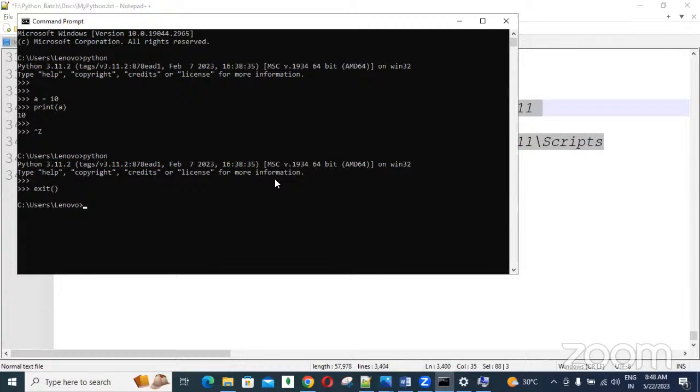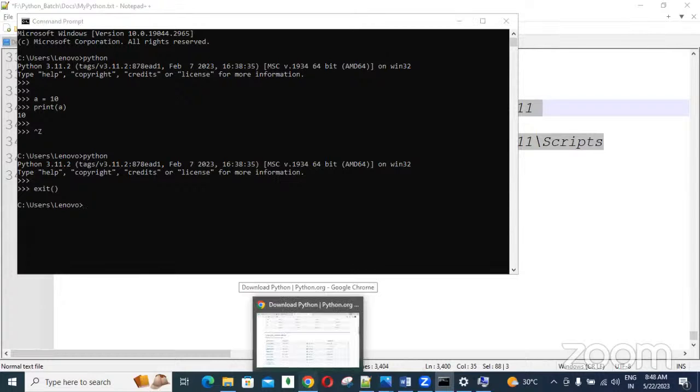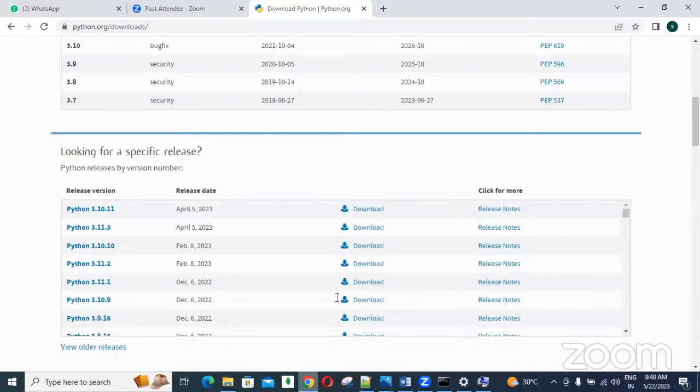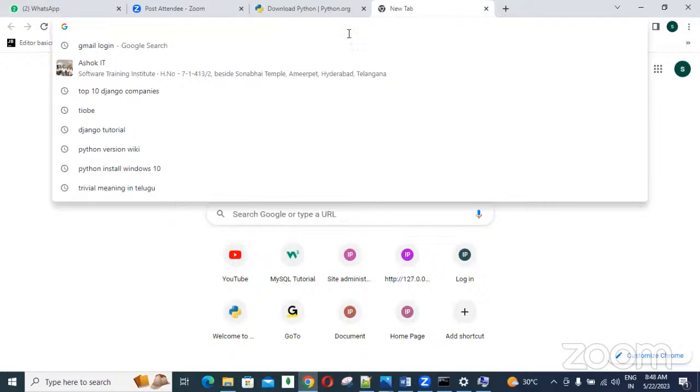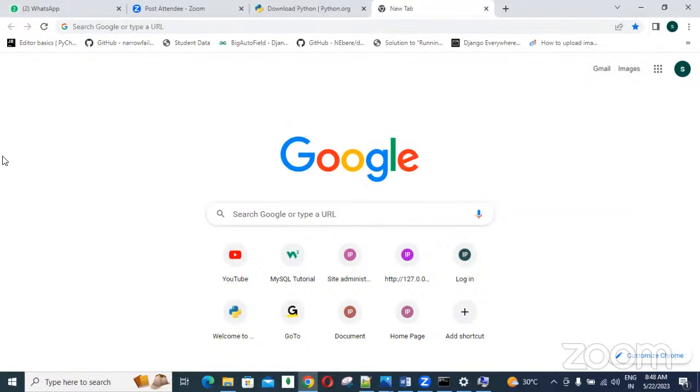This is about the installation. No problem, I will share all these screens. By following those screens, you can download and install. Otherwise, you can search Google for Python download and installation, and many screens will display. Also on YouTube you will get installation videos. You can follow that, and today everyone can try to download and install it. If anyone has a problem, let me know. You can raise your doubts in the next session.